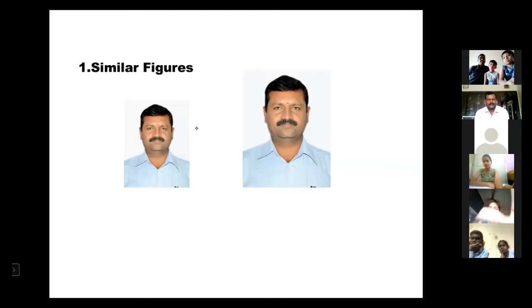Why not same? Because the size is different. Figures are similar because the size differs. One figure is smaller, and the area of the first figure is smaller than the area of the next figure. So areas are different, but the picture is the same. So we call these similar figures.